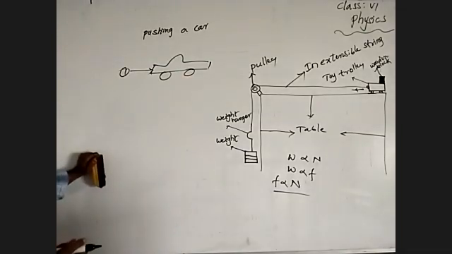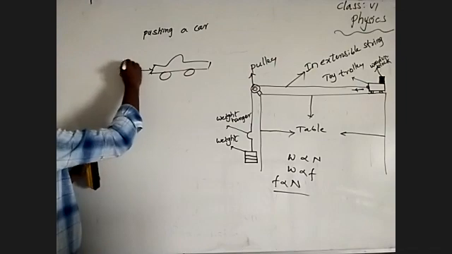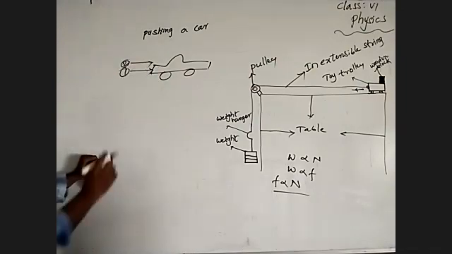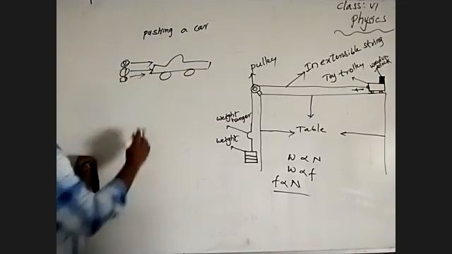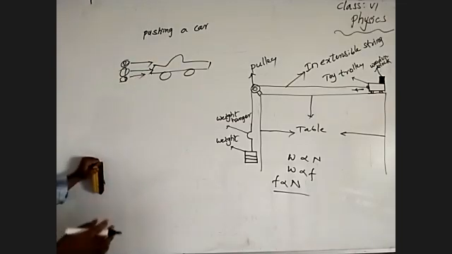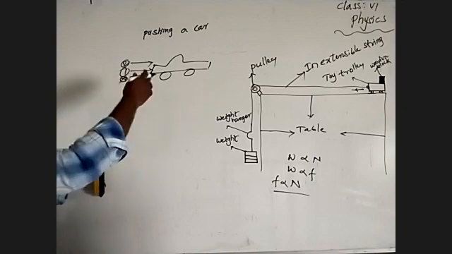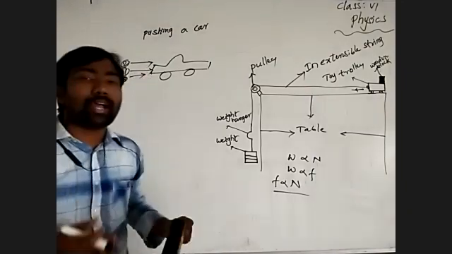Understand? Means if one more person came along and you increase the force on the car, up to the force at which the body tries to move, the body stays at rest.